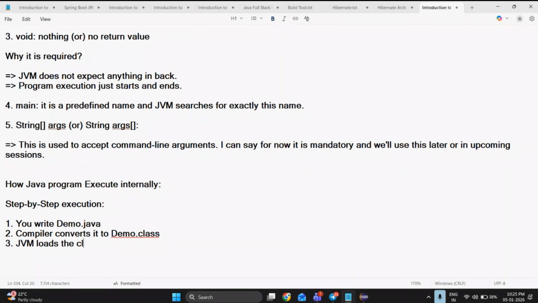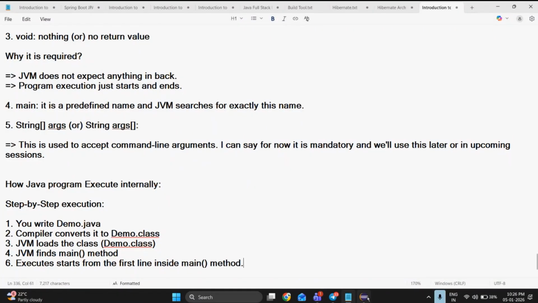JVM loads the class. Which class? Demo.class. So what is the next step? JVM finds the main method inside the class. Okay, the next step is we are going to execute from the beginning. Execution starts from the first line inside the main method.